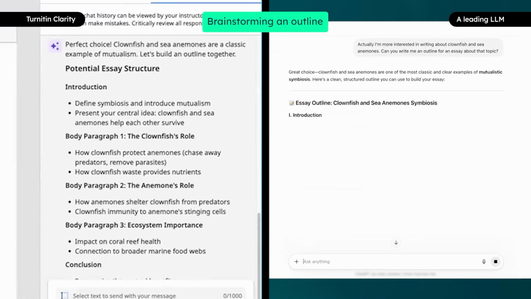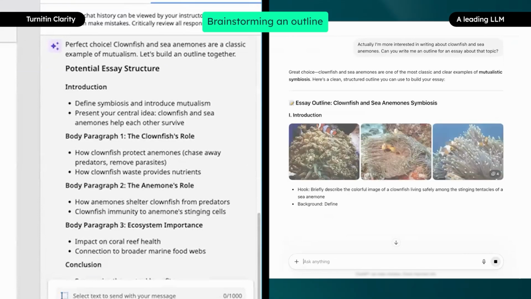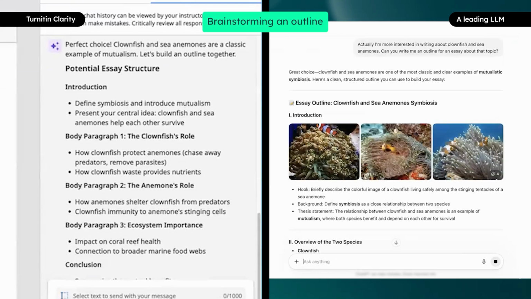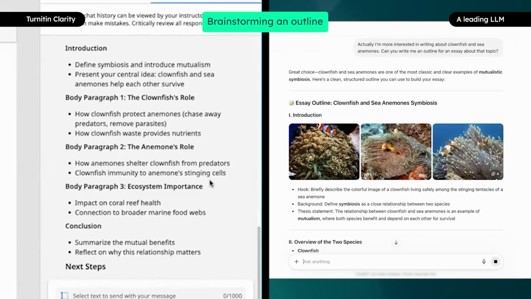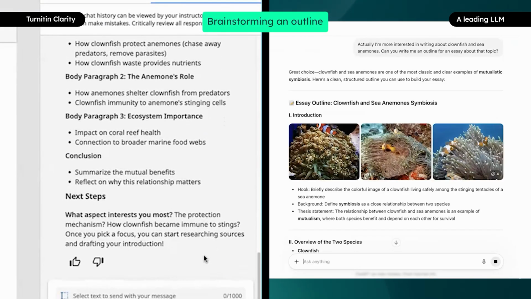Turnitin Clarity's AI chat provides a list of suggested paragraphs with 2 supporting bullets each. The outline is high-level and includes suggested areas of focus, without defining exactly what the student should write. It ends with suggesting next steps, encouraging the student to focus on different areas of focus and research.